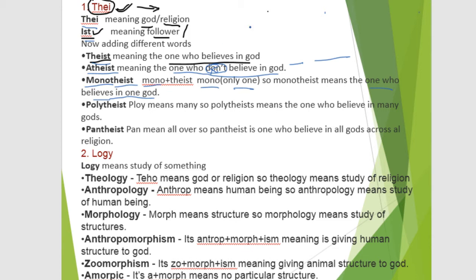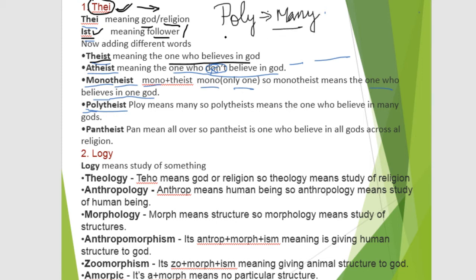only one God. So the person who believes in only one God is known as a monotheist. And a person who believes in more than one is a polytheist. Just try to understand the meaning of the word. Poly literally means many.